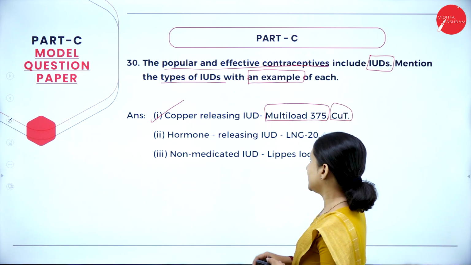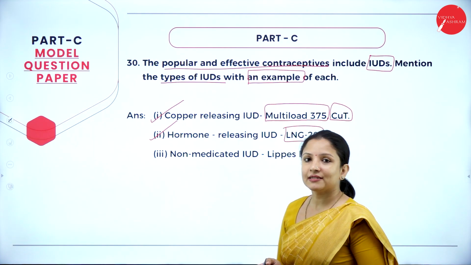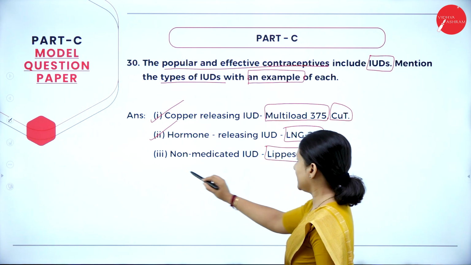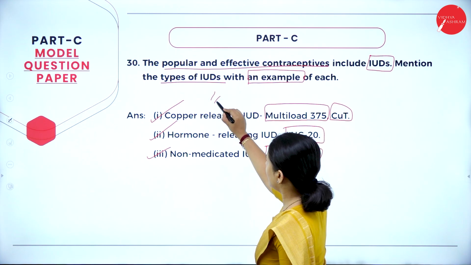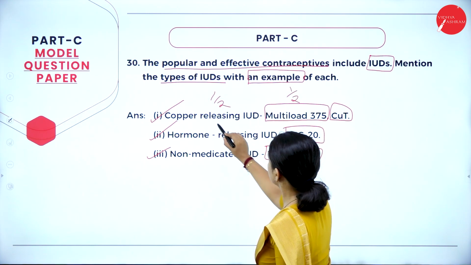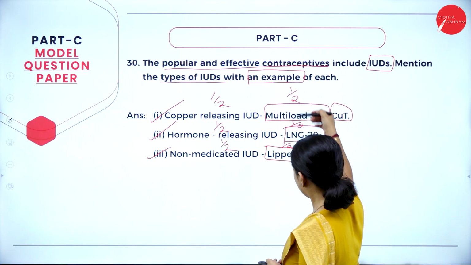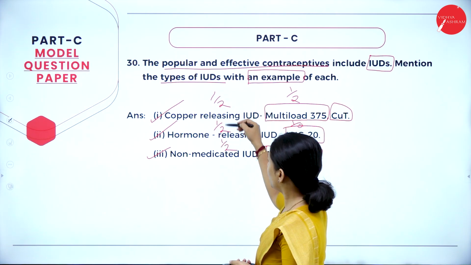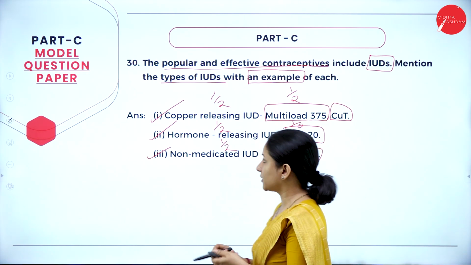Next is hormone releasing IUD. Example is LNG 20. Next is non-medicated IUD, that is Lippes Loop is the example. So 3 you have to write. Each carries half a mark, so therefore a total of 3 marks. If you don't write the examples and you just mention the IUDs, then you will get just 1.5 marks. If you write the examples, everything, you will get a total of 3 marks.